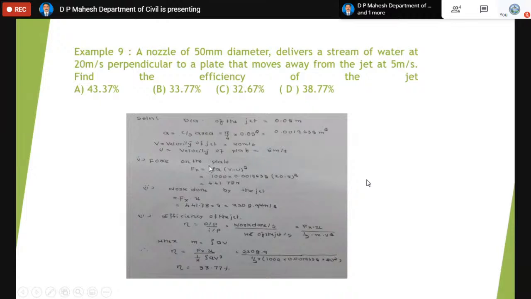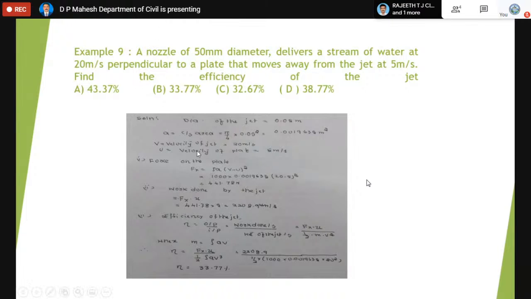Now coming to one more problem, and this is the most important problem. A nozzle of 50 mm diameter delivers a stream of water at 20 meter per second perpendicular to a plate that moves away from the jet at 5 meter per second. So this is actually not a fixed case. Whether it is a fixed case or a moving case, we cannot expect that plates are always fixed. The plates keep moving in the case of turbines.